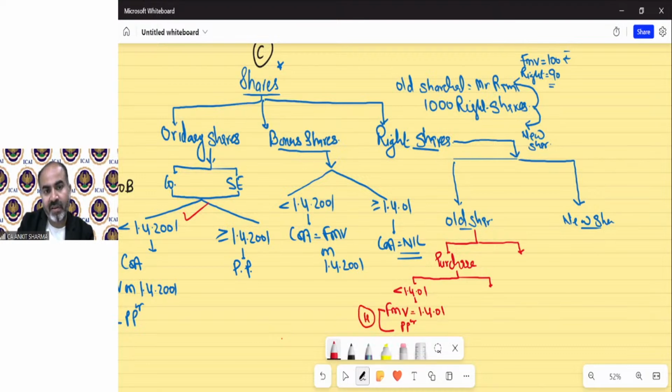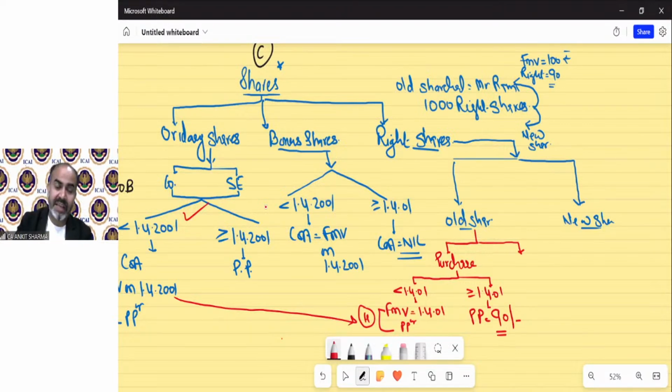The same provision we are repeating. There is no new provision. If he purchased the shares on or after 1/4/01, then the purchase price will be the cost of acquisition, which will be 90 rupees in our example, not 100, because the market value was 100. But the company will offer him at less than the market price, that is 90. So if it is before that, then purchase price 90 or FMV, whichever is higher. And if it is after that, then the purchase price will be your cost of acquisition.